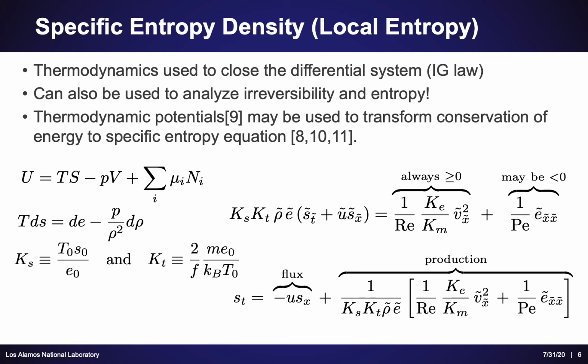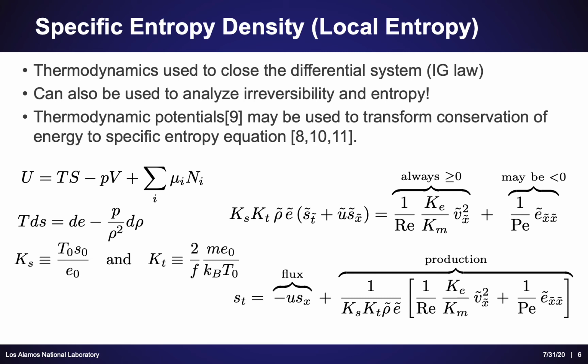We may plug those two relations into our conservation of energy equation such that we're able to get the equation on the right, which is a conservation of entropy equation. Now, an interesting thing to note is that in all our prior equations, we had no sources for mass, momentum, or energy, but here we have sources for entropy, which is very interesting.